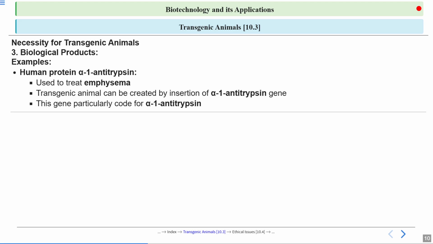By this we can get this biological product. Making this protein in a laboratory is expensive, so we use a transgenic animal to produce alpha 1 antitrypsin protein, which is used to treat emphysema, a lung condition.